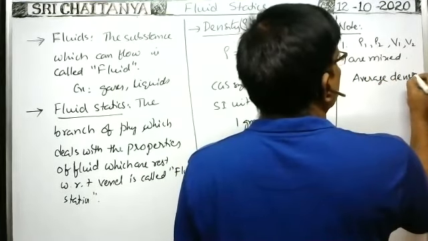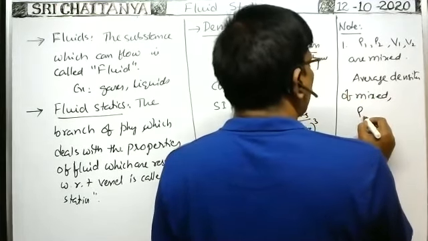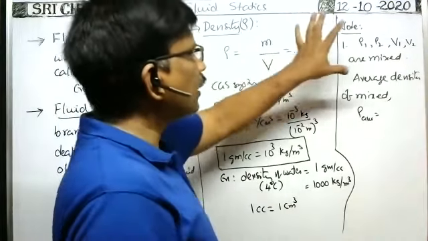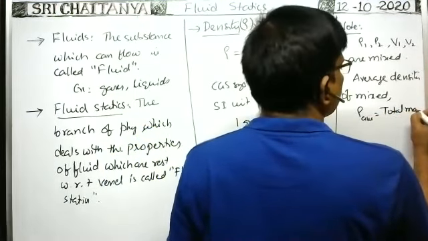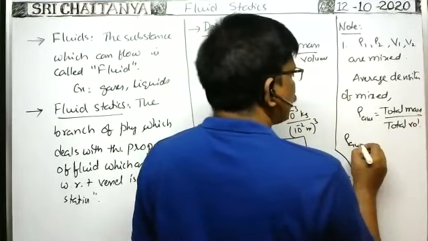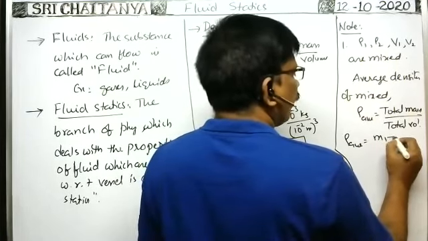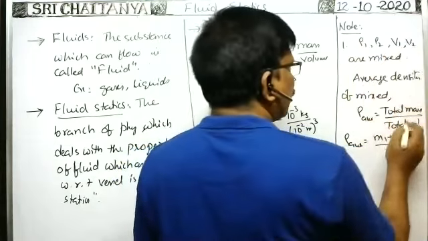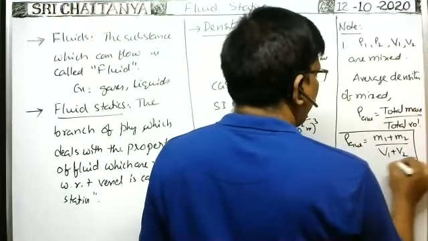Average density of the mixture, rho mixture or rho average. Rho average is equal to the general formula, mass by volume. In case of a mixture, average density is equal to total mass by total volume. So rho average is equal to total mass, generally the masses of the two liquids are say M1, M2, then M1 plus M2 by total volume. The first liquid occupies volume V1, the second liquid occupies volume V2. That's why total volume is V1 plus V2. It is the general formula for average density.